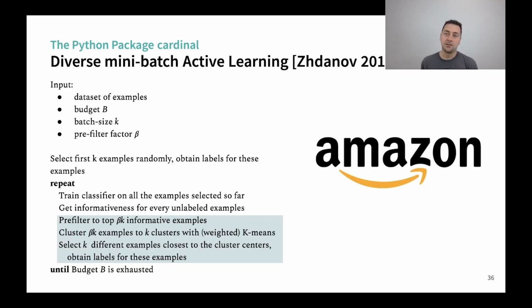So let's talk a bit about reproducibility. Like I told you, we provide a method that has been presented by Zdanov. This query strategy uses uncertainty to pre-select, for example, 10 times the batch size that we want to select. So we first use uncertainty, which is not costly. And then on 10 times this batch size, we run k-means. And as usual, we take the sample closest to the centroid. So this is a method that scales well and that has good performances.